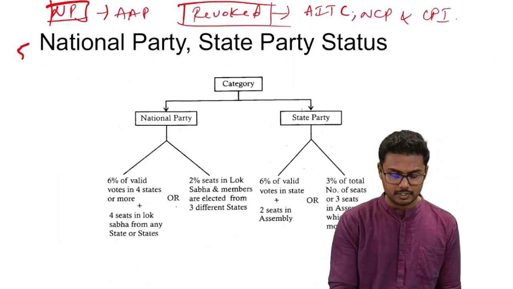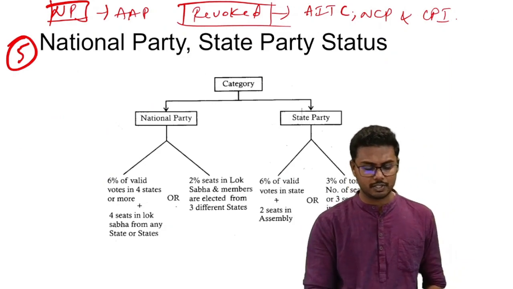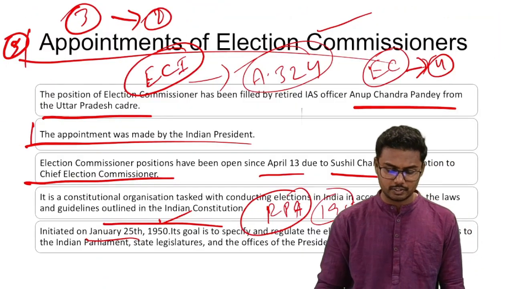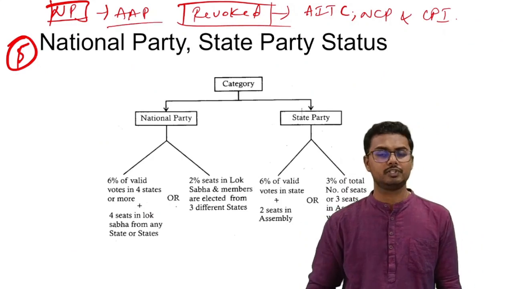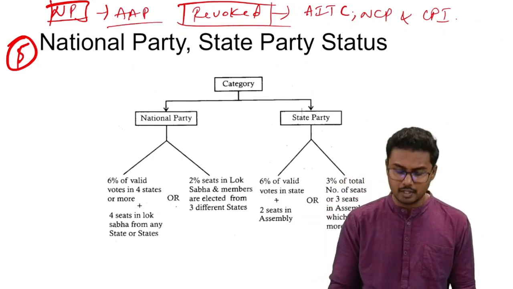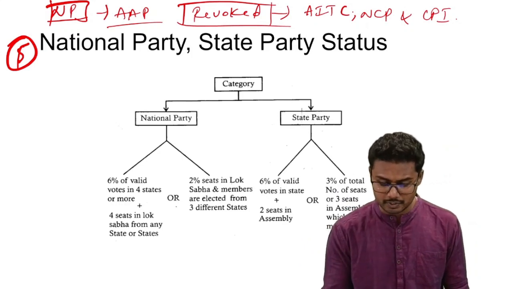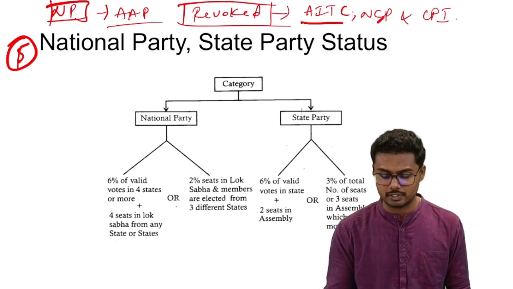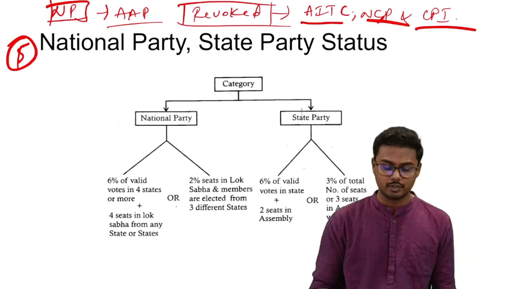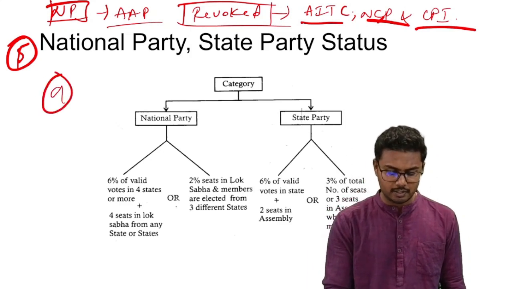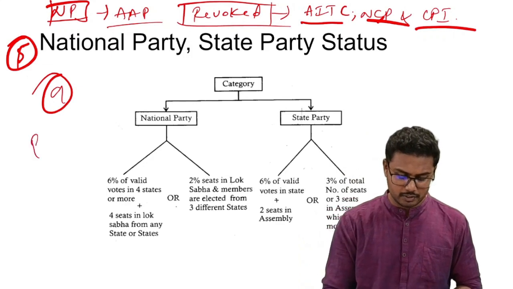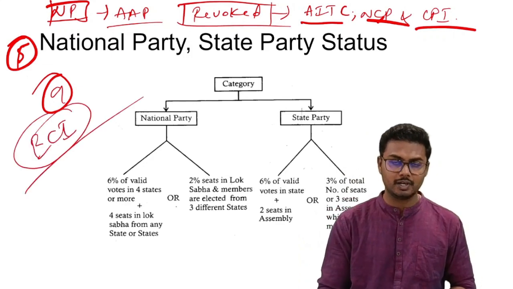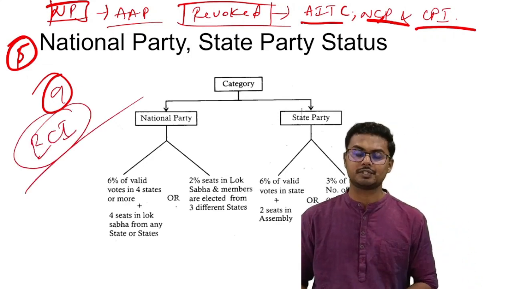Alright. So next is national party versus state party status. Why is it in news? Because recently Aam Aadmi Party has been given the status of national party, and the national party status of 3 parties, that is All India Trinamool Congress, NCP and CPI, were revoked. So as a result, we now have 9 national political parties, and this recognition shall be given only by the Election Commission of India as per the provisions of the Indian Constitution.